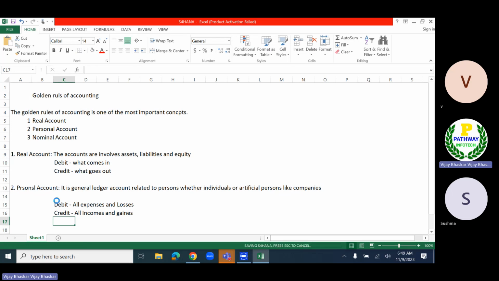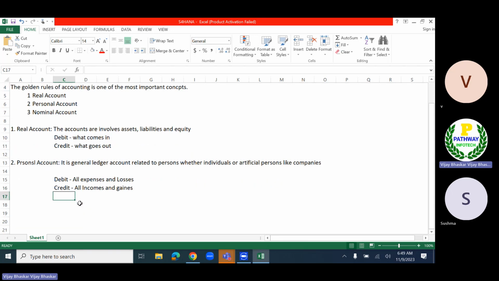All incomes and gains. So debit means all expenses. Let's say we are working in one organization, and on behalf of that service, every month we receive salaries from the organization. So what will happen? The salaries account will be debited, and our bank account will be credited.